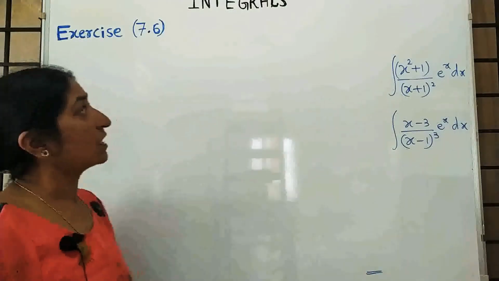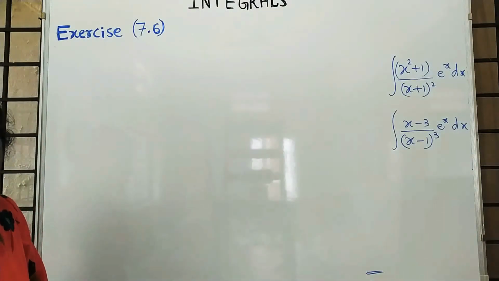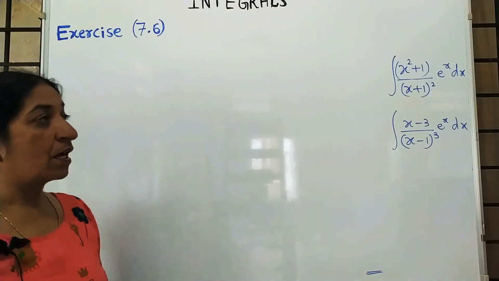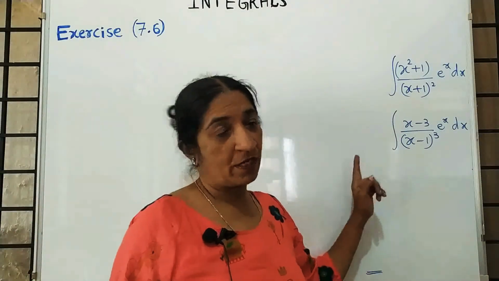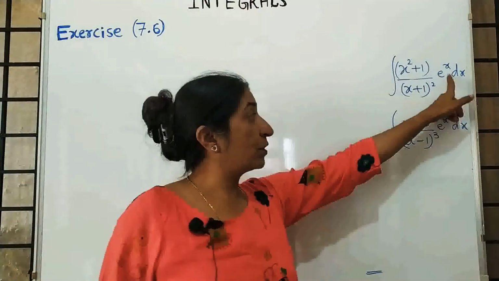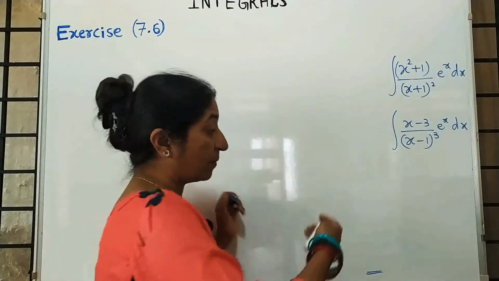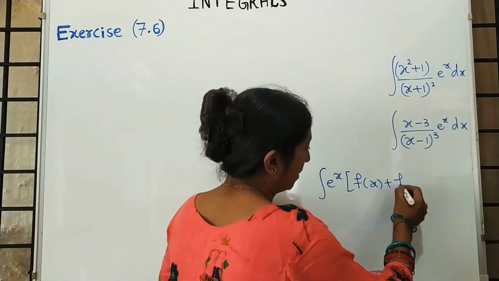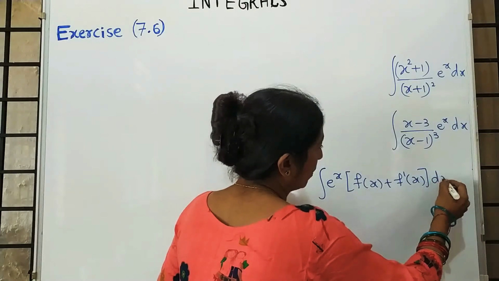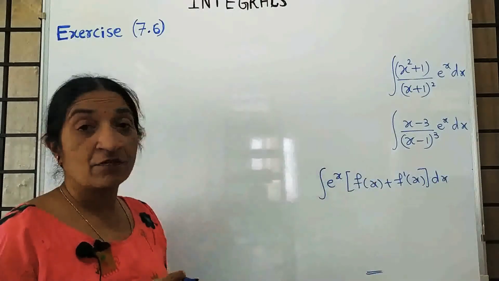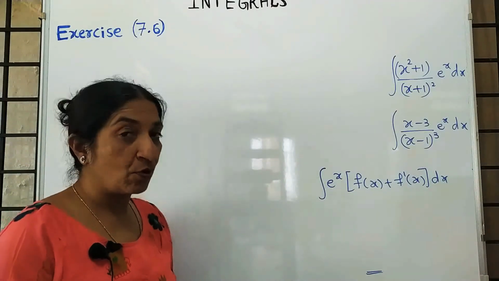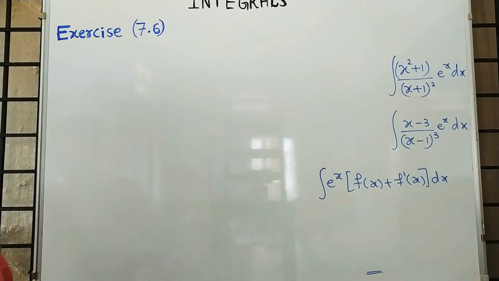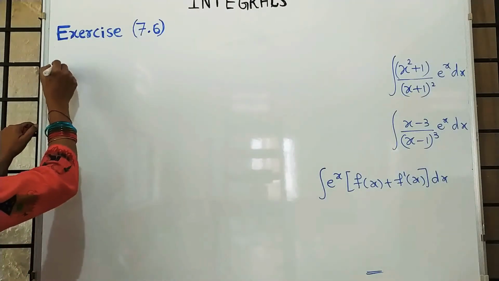In the last class we started with integrals by parts. In that I started exercise 7.6, and in the last class I gave two questions as homework. As I told you, if you see e raised to x, remember e raised to x in the bracket f of x plus f dash of x, that means two terms with a plus in between. But here we don't have it like that. But I gave an important hint in the last class on how to solve these types of examples, and I solved one example also. First I will solve these homework questions.